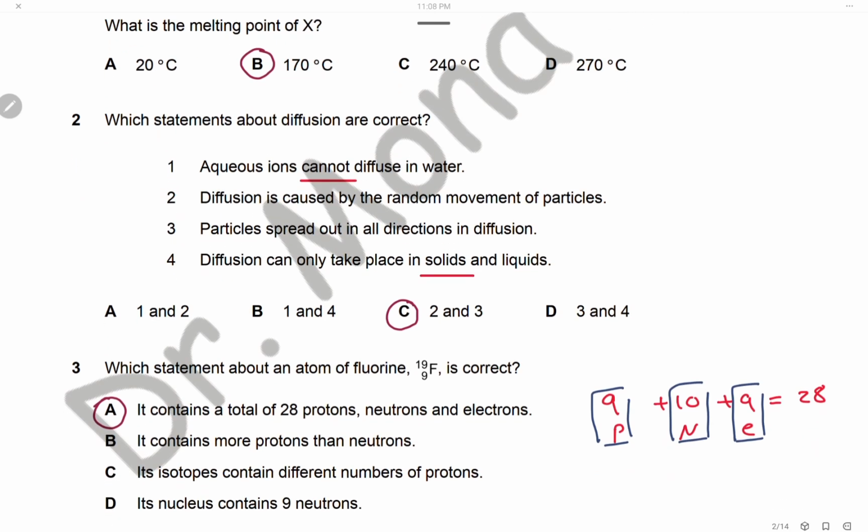Question 2. Which statements about diffusion are correct? Aqueous ions cannot diffuse in water. This is wrong, of course. In aqueous solution, the ions are free to move, so of course they can diffuse. Diffusion is caused by random movement of particles. This is correct. And particles spread out in all directions from the high concentration to the lower concentration. And we have two correct statements, 2 and 3. So the answer is C. 4 is wrong because diffusion cannot happen in solids. Diffusion can happen only in liquids and gases.